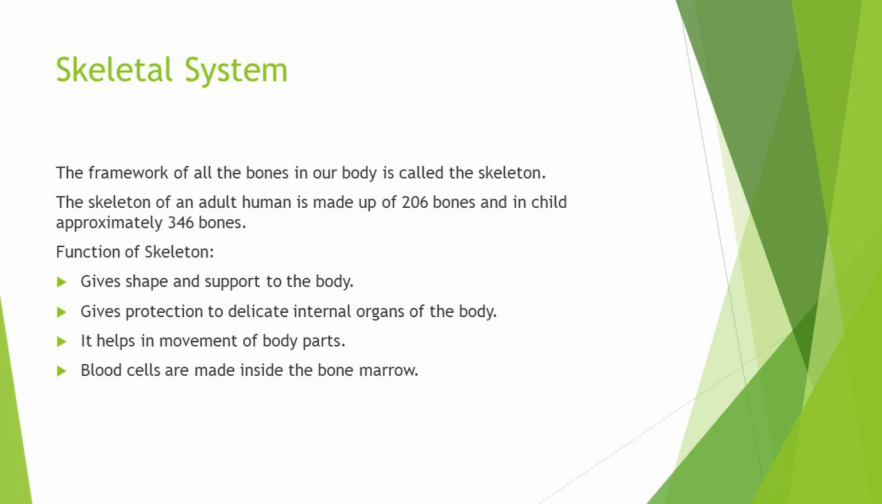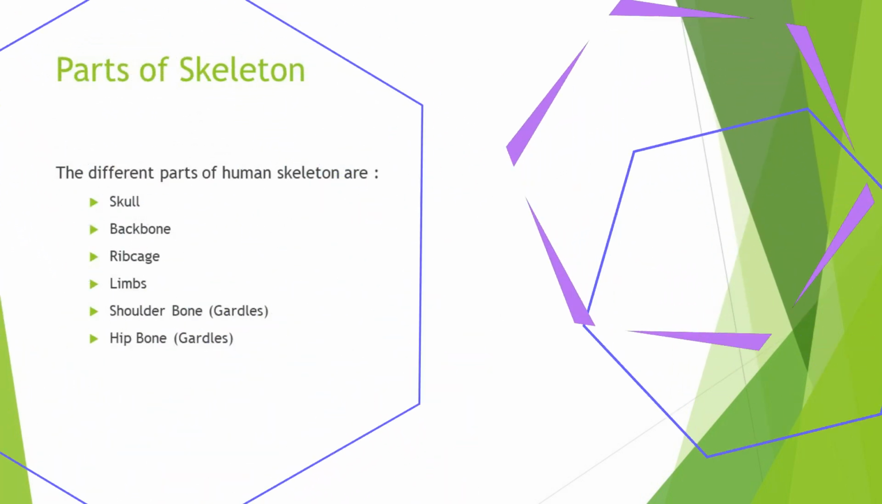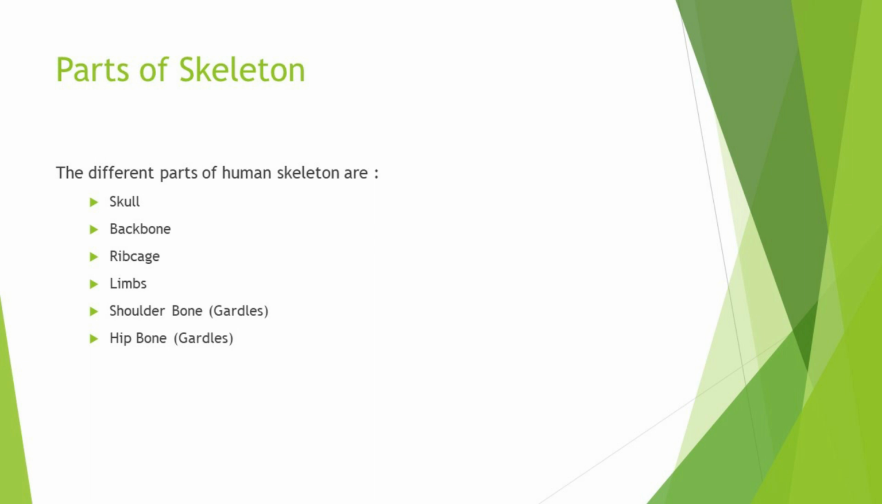Now, what is the function of skeleton? We all know it gives shape to our body. It also supports our body. It gives protection to many delicate internal organs of the body. It helps in movement of body parts, and blood cells are made inside the bone marrow. Now, the skeleton has been divided into different parts like skull, then backbone, rib cage, limbs and girdles, that is shoulder bones and hip bones.